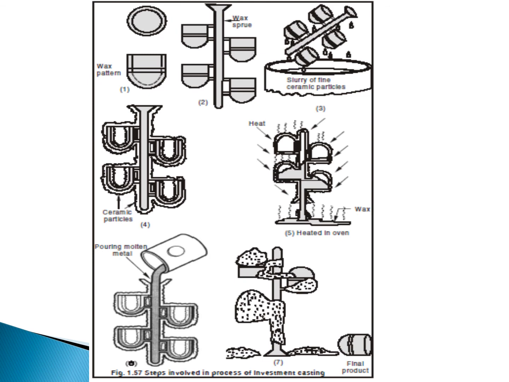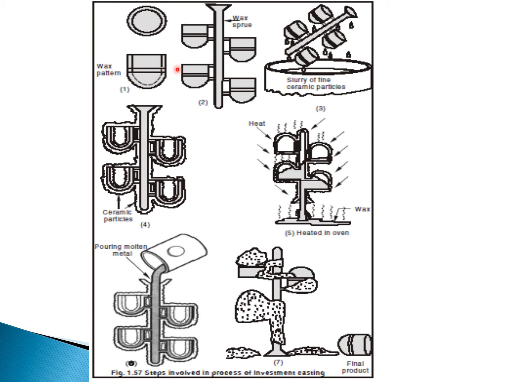Let us see here. First one is the pattern creation. This is the pattern shape. We want this cup shape, so this pattern is made up of wax only. This is our required object shape.